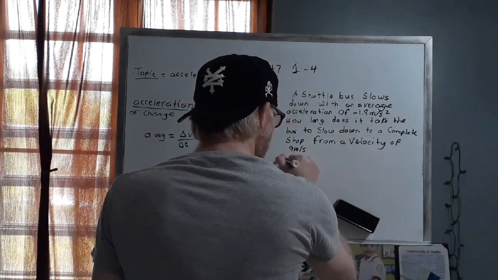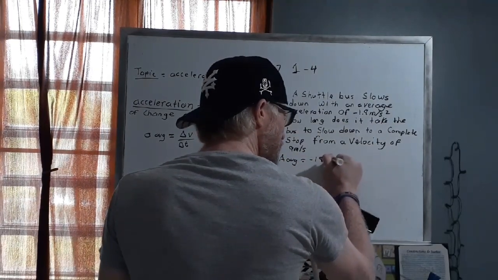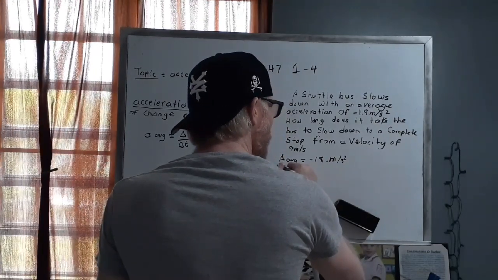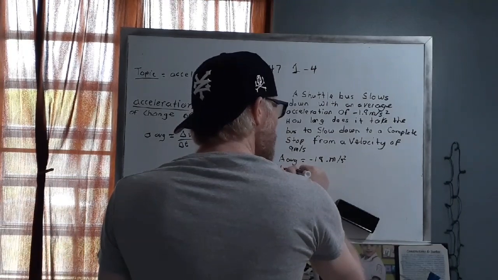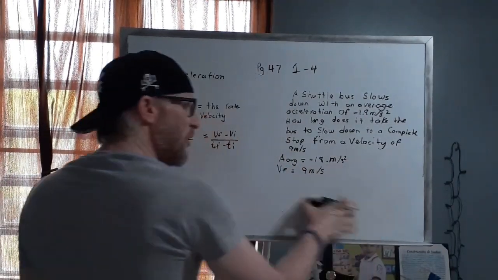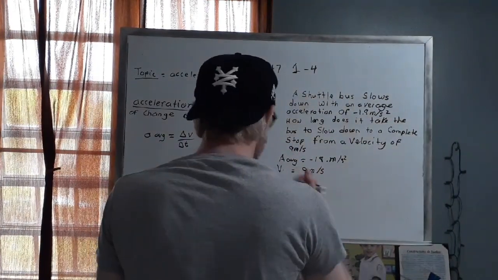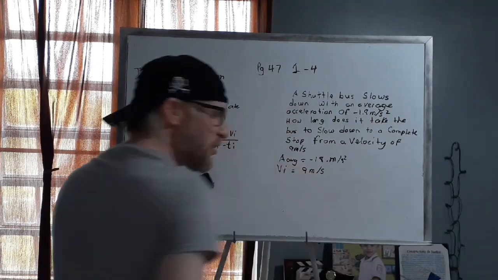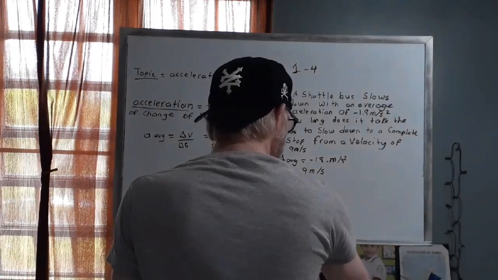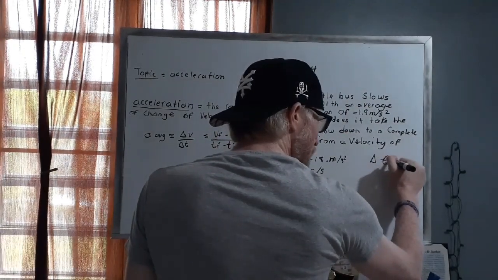We have our average acceleration, which is negative 1.8 meters per second squared. We have our initial velocity, which is 9 meters per second, because the problem is saying that it's going to go to a complete stop. And since it's going to go to a complete stop, that means that our final velocity is going to be 0. And we are looking for our change in time.